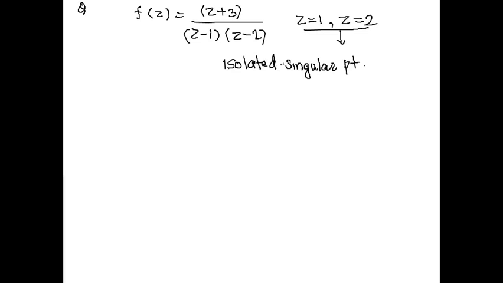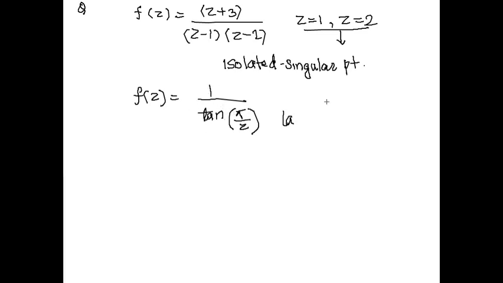Similarly, let us go to another example, f(z) equal to 1 upon tan of pi by z. For what value of z is our function not analytic, that is, the singular point? If the denominator equals 0, then at that point it is not analytic, since 1 by 0 goes to infinity.